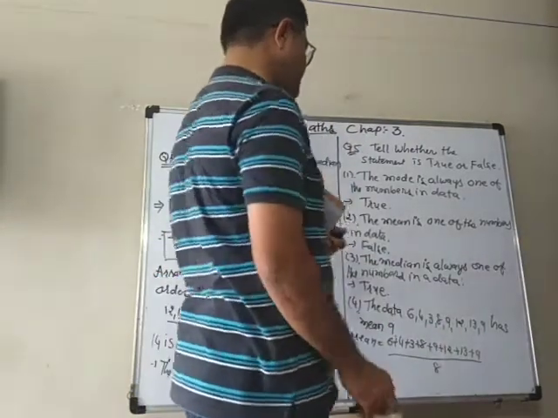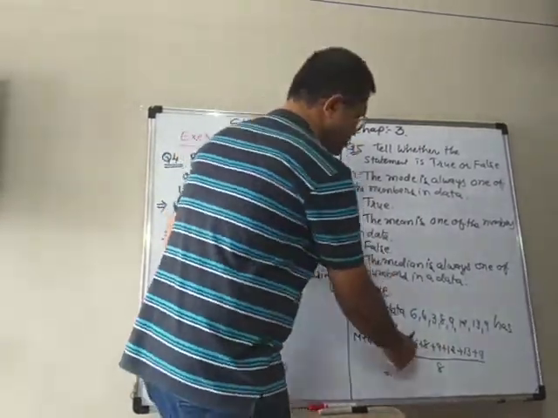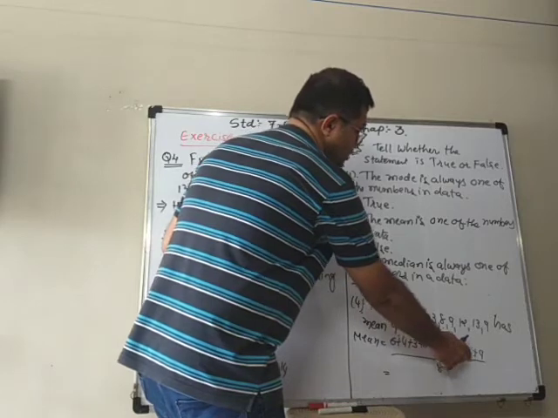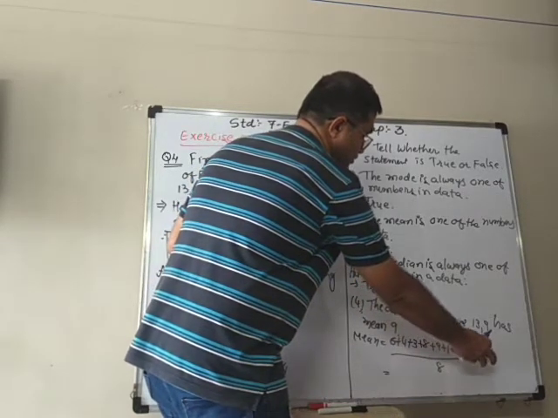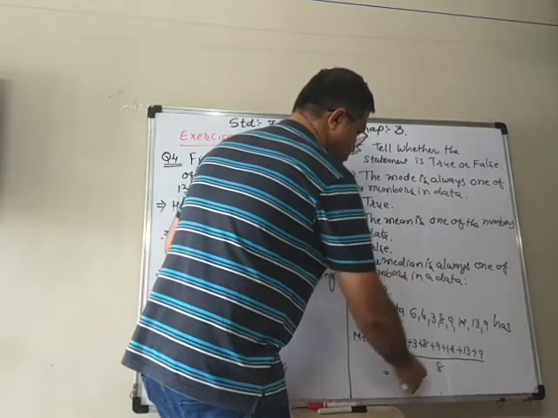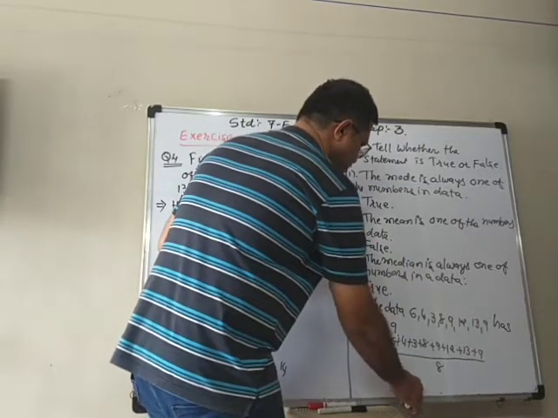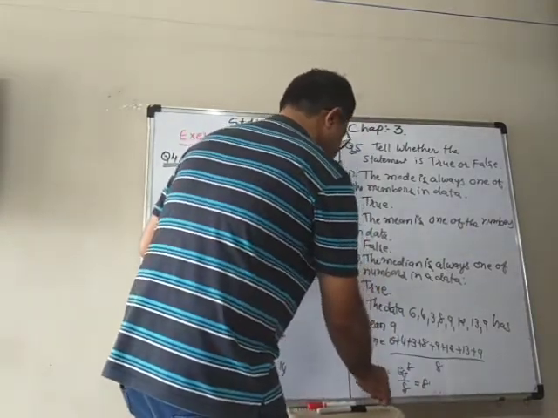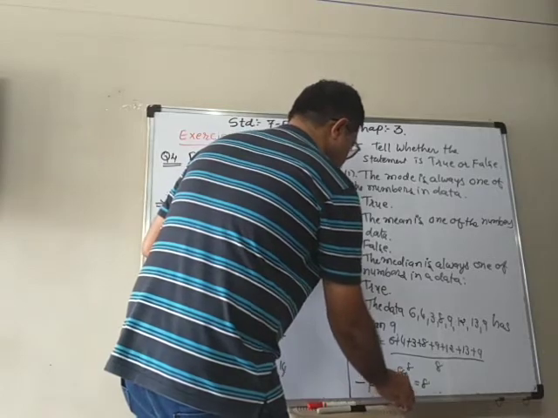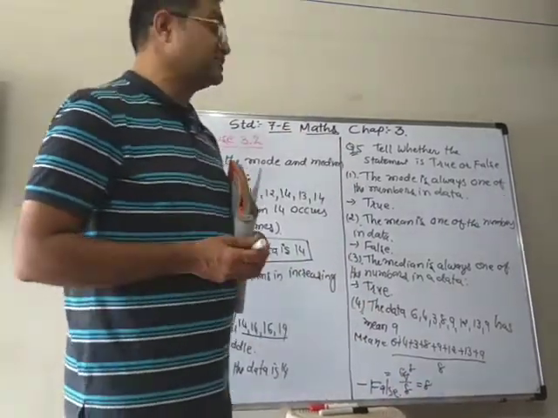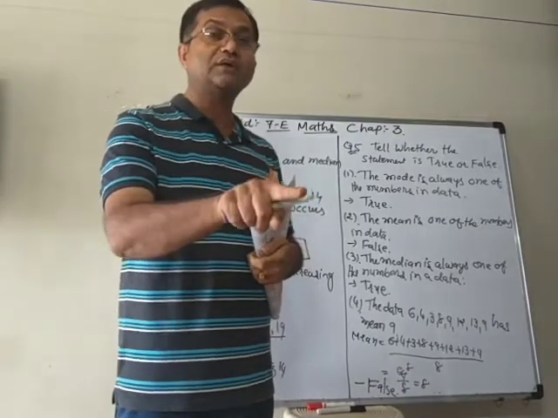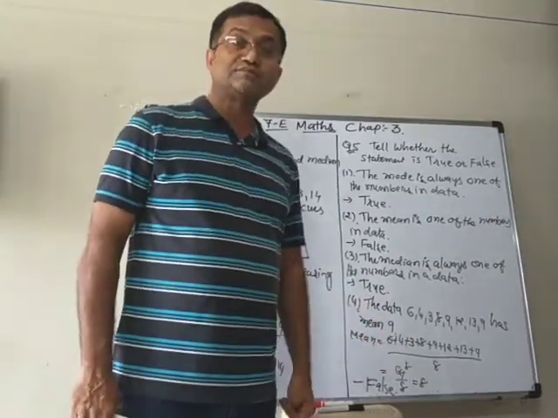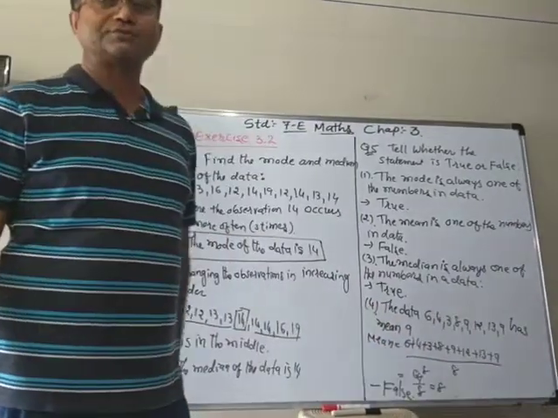Now you have to add them and divide by 8. 64 divided by 8 is equal to 8. It means that the statement is false, because the mean of this observation is 8, not 9. If it was mode, that was the right answer. But here it is mean, and mean is 8. Therefore, the statement is false.